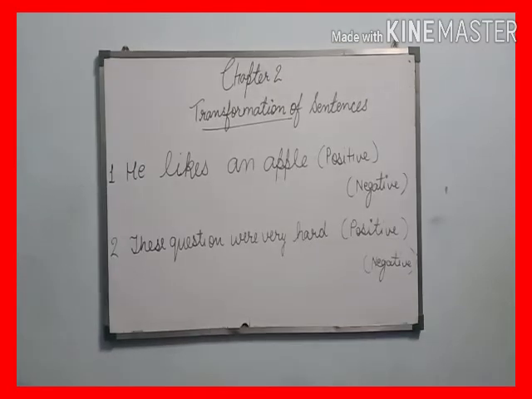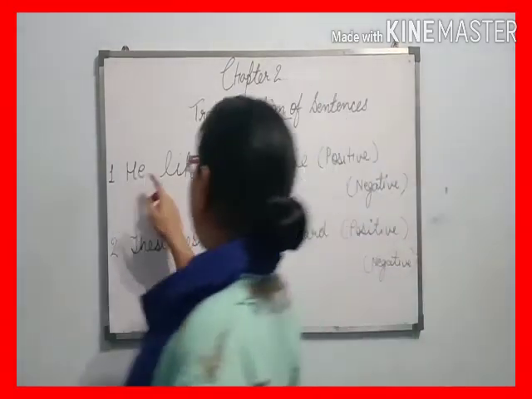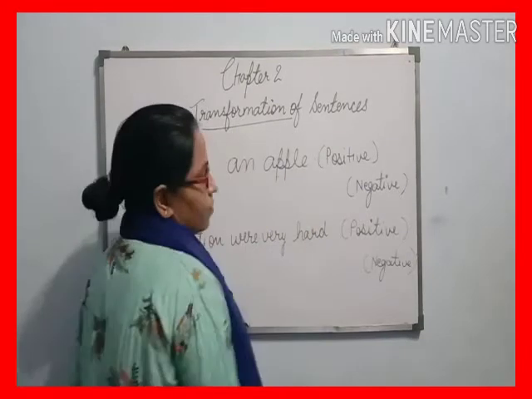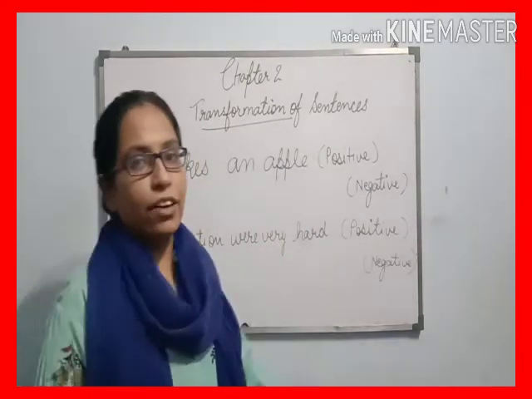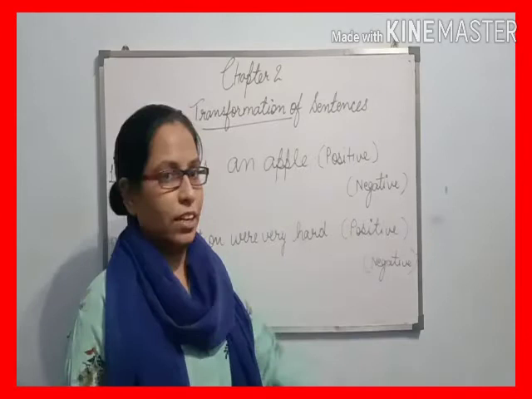So students, now we will do some questions to learn how we change positive into negative. Okay students, let's start. "He likes an apple." This is a positive sentence and we convert it into a negative.